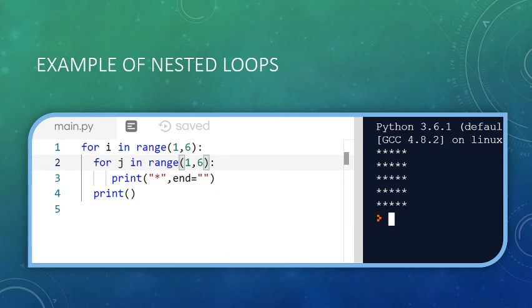In the example given here, the outer loop with variable i is for rows and the inner loop with variable j is for columns. It is conceptually said that for the outer loop one time, the inner loop runs n times. Only when the inner loop turns false will the outer loop execute for the next row, and so on. So nested loops are those loops in which there is a loop within a loop.